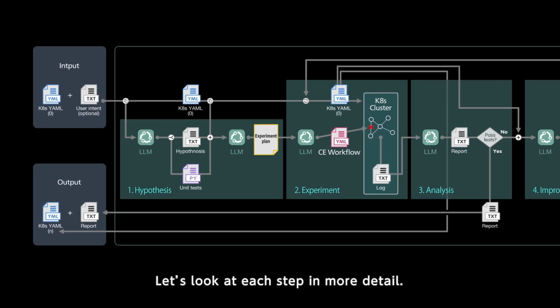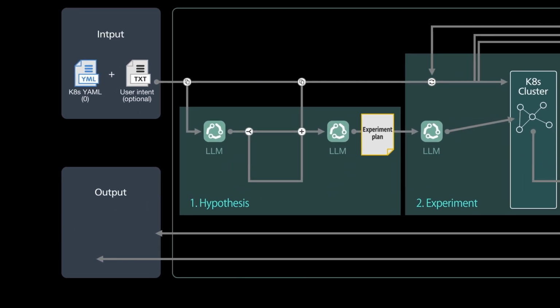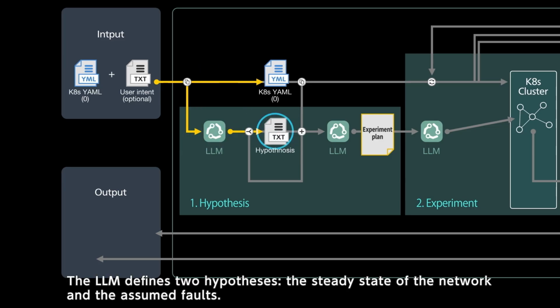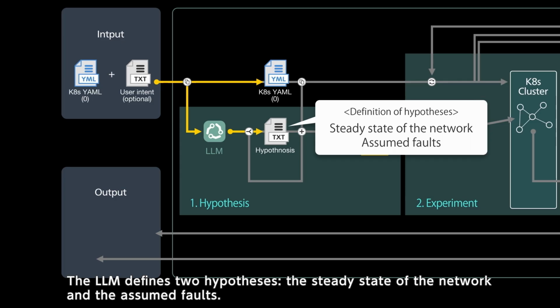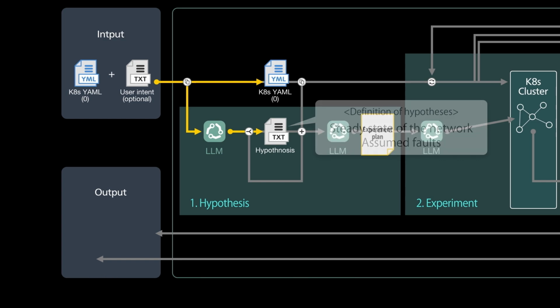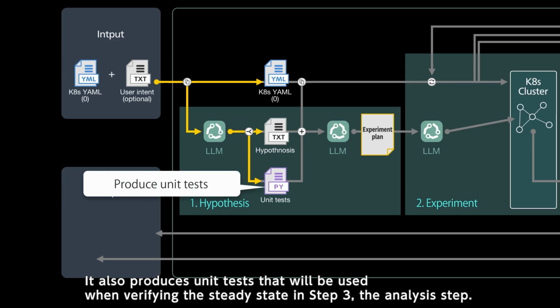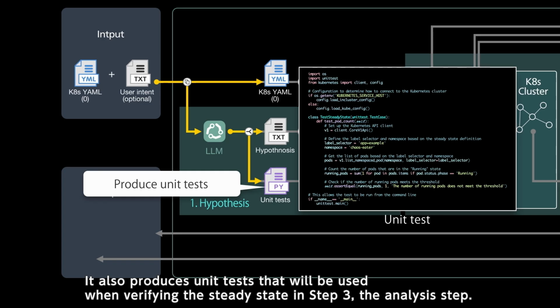Let's look at each step in more detail. In the first step, hypothesis, the LLM defines hypotheses appropriate for the input Kubernetes manifest. The LLM defines 2 hypotheses, the steady state of the network and the assumed faults. It also produces unit tests that will be used when verifying the steady state in step 3, the analysis step.